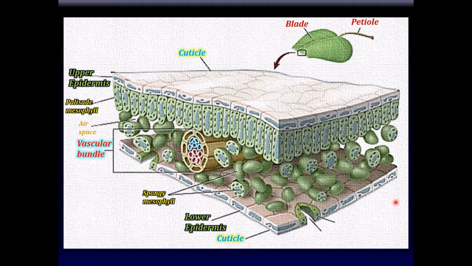Now, you must understand the following. This cuticle layer, although it's beautiful and protects the leaves and plants from getting dehydrated, also does something else. It prevents gas exchange. Now, you know plant cells need water and carbon dioxide to do all that photosynthesis that they do. Where do they get it from? Well, they're not going to be able to get it from the top because of the cuticle. Cuticle prevents that. It's a waxy layer that prevents water from going either way, into or outside the plant. So gas and water exchange is prohibited by the cuticle. So where does it all come from?